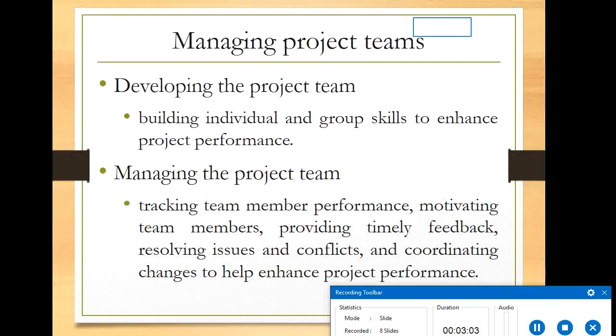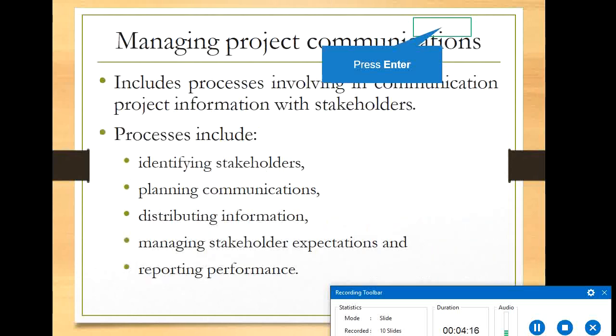And managing the project team means tracking the team members' performance, motivating team members, providing timely feedback so that they can correct themselves if there are any troubles or drawbacks, resolving issues and conflicts, and coordinating changes to help enhance project performance. So project performance is utmost. You need to look at how best we can make the performance and deliver the results in the project.